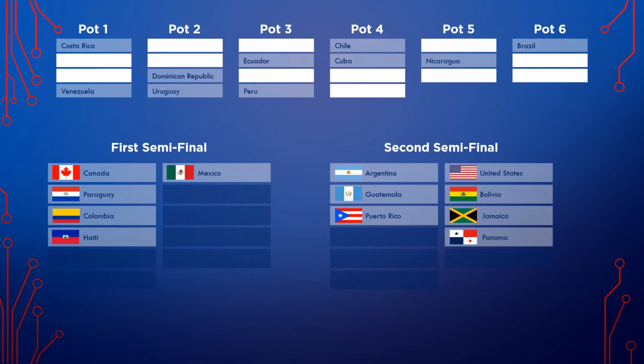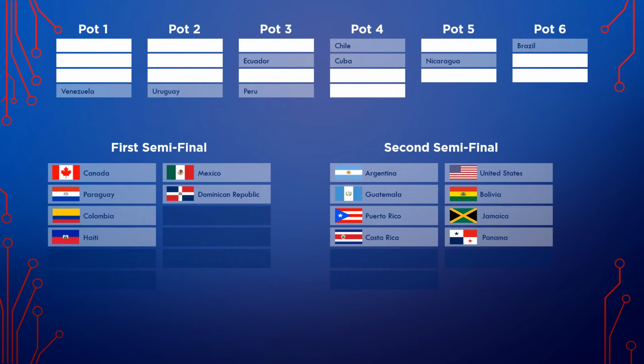Next, we've got Costa Rica, and Costa Rica will take part in the first half of the second semifinal. Next country is the Dominican Republic, and the Dominican Republic will perform in the second half of the first semifinal.